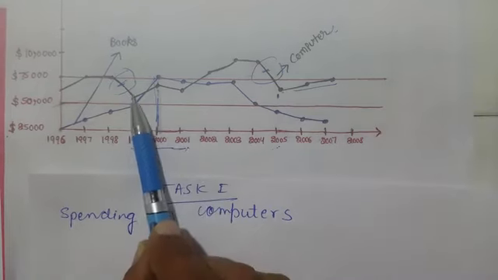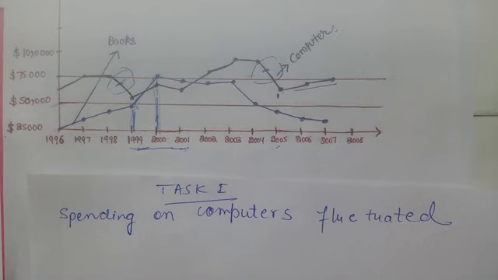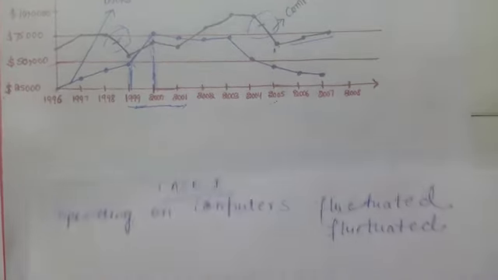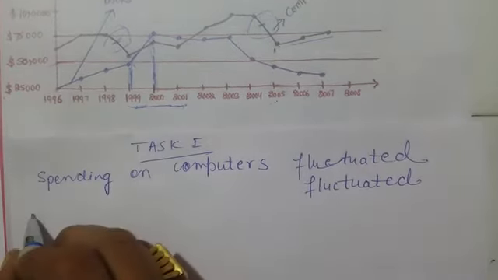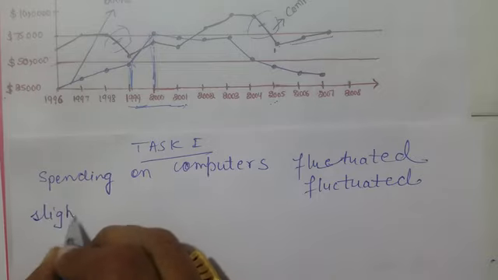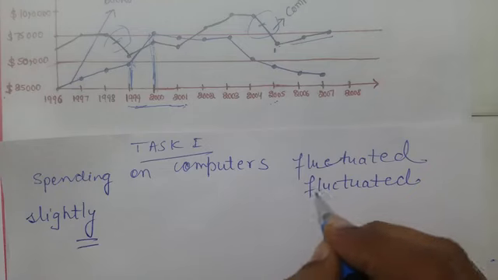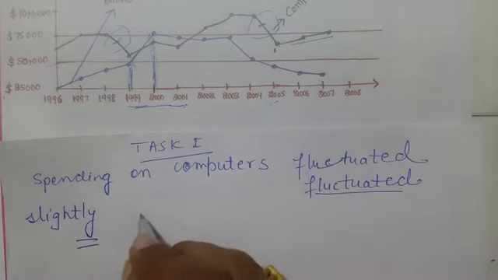So it fluctuated. I am going to use the word fluctuated, but it should be an attached word. So let me write again: fluctuated, then the word is again slightly, I have underlined. Fine.